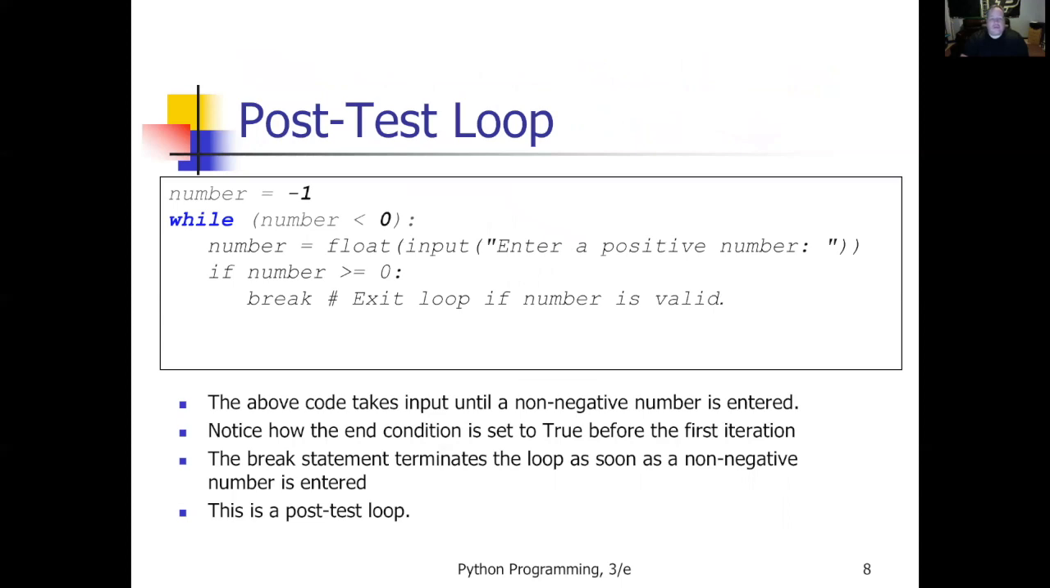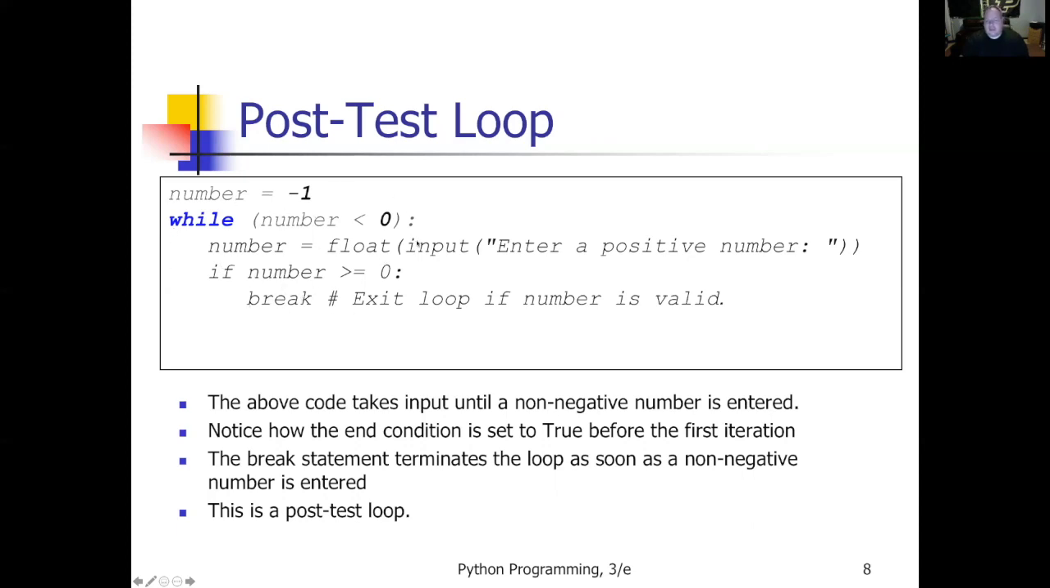So number equals -1. While number is less than 0, number equals float input, enter a positive number. So I'm converting the input to a float. If the number they enter is greater than 0, then break. So this is called a post-test loop. You're going to see examples of these in the textbook. I strongly discourage you from using them. It is sloppy programming to use a break statement within your while loops. I would suggest you don't use this at all.